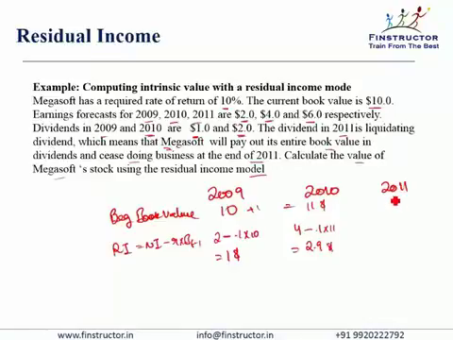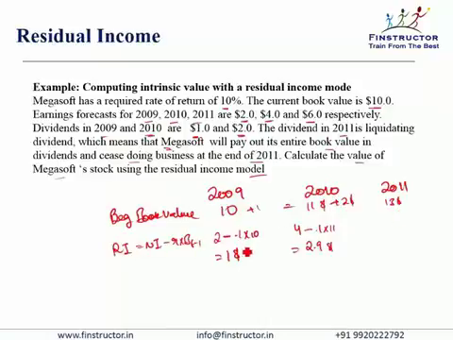For 2011, the beginning book value would be $11 plus the retained earnings. Of the net income of $4, $2 was paid out as dividends, so another $2 were retained in the book. So the book value at the beginning of 2011 would be $13.